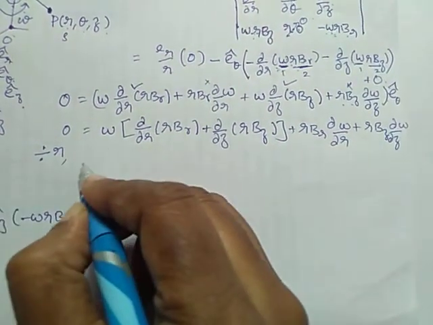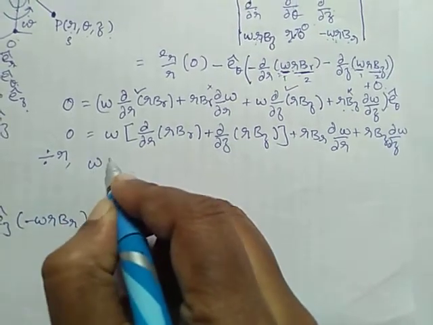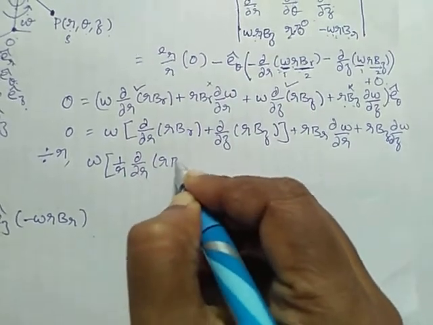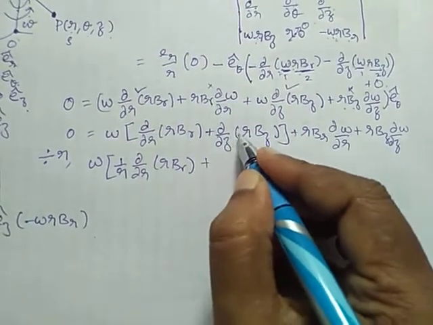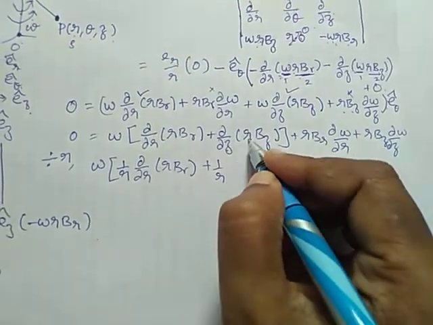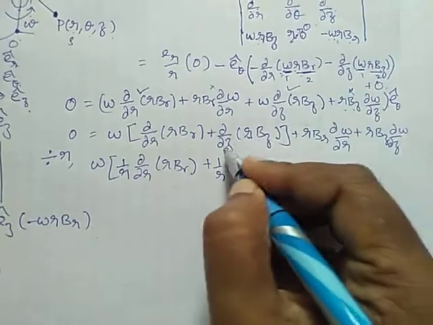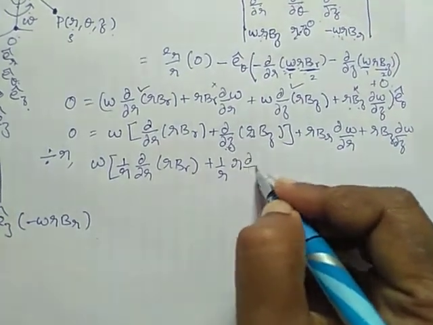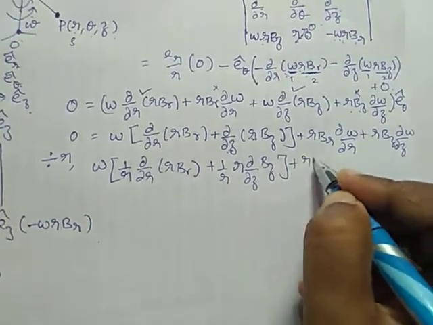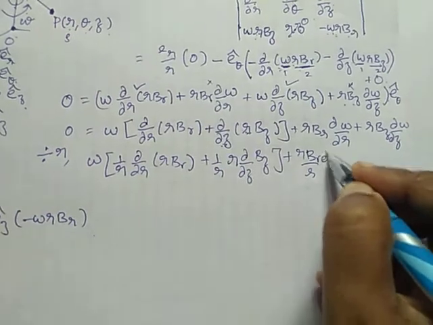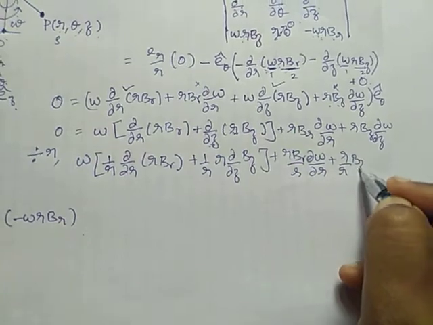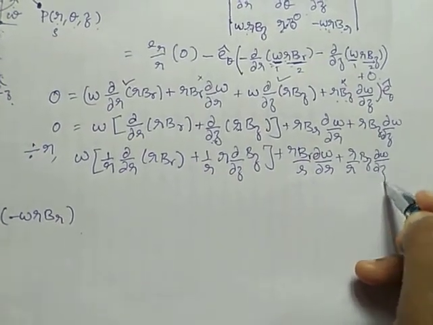I will get omega times 1 by r dou by dou r of RBR plus 1 by r differentiation of r with respect to z. Here r is constant, only BZ differentiation exists, therefore dou by dou Z of BZ, plus RBR by R dou omega by dou R plus R by R BZ of dou omega by dou Z.